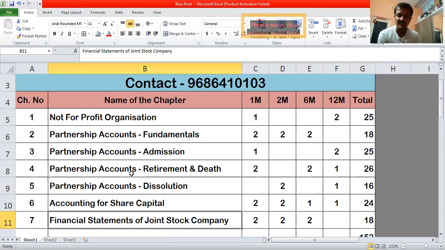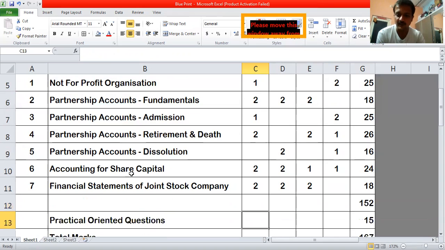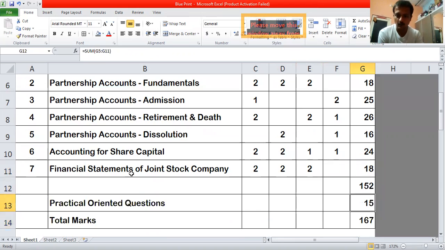And the last is financial statements of joint stock company. Here you will get 2 questions of 1 mark, 2 of 2 marks, and 2 of 6 marks. In total you will get 18 marks from this chapter, and this total gives you 152 marks. And you know that the accounts paper will be of totally 167 marks. So 15 marks will be for practical oriented questions. You already have a set of practical oriented questions given by the board. So now all you need to do is see which questions are deleted, and the remaining you need to study.